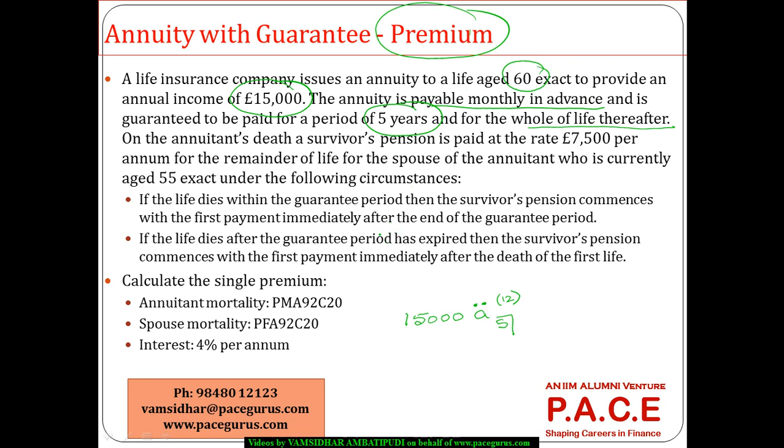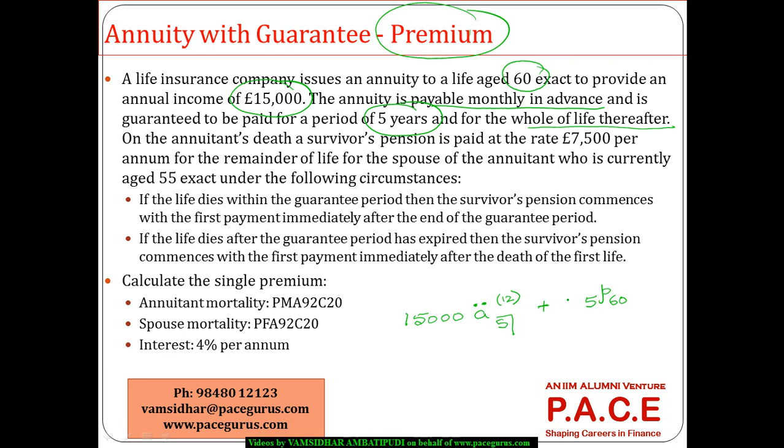So it is paid as long as the person is alive. So when I say as long as the person is alive, it is as good as the probability that he is going to survive, right?